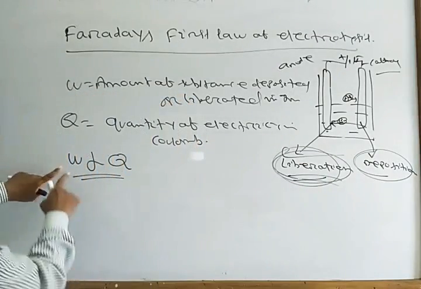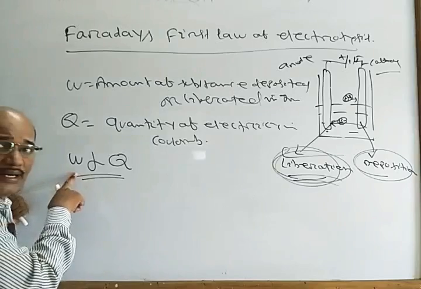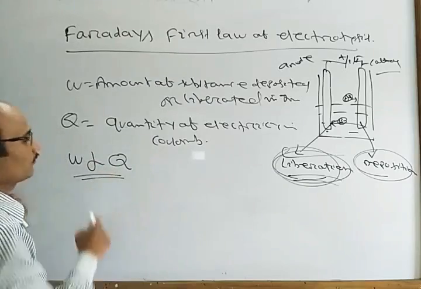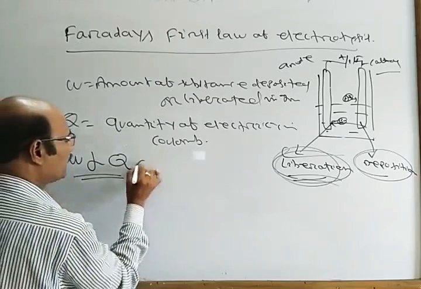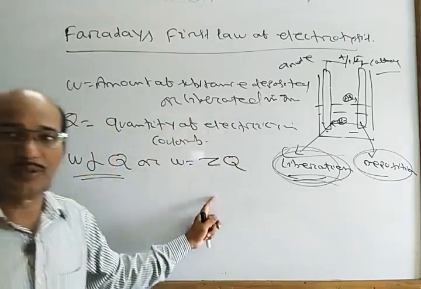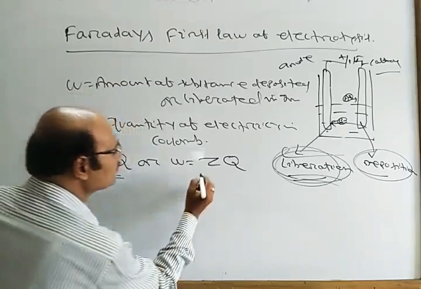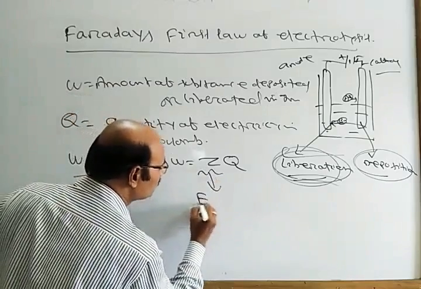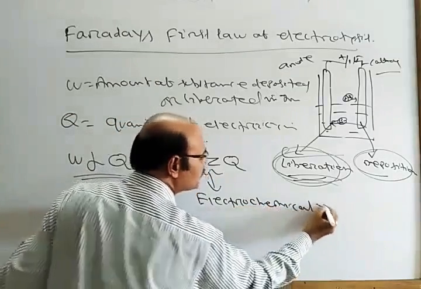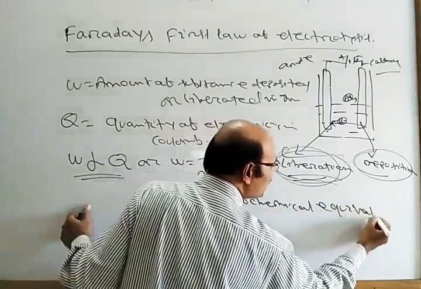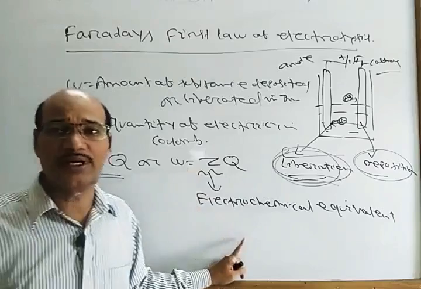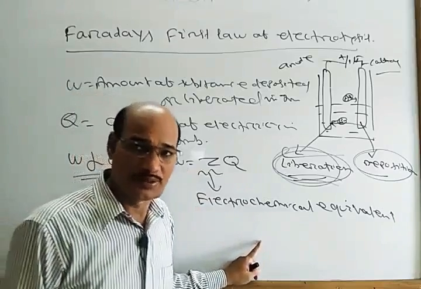So if W is the amount of substance deposited or liberated and Q the quantity of electricity, then W is proportional to Q. Or I can write W equal to ZQ. Here this Z is called the electrochemical equivalent. It's a constant, the electrochemical equivalent of a particular substance.